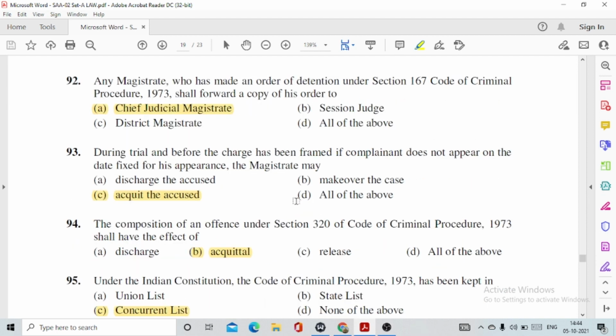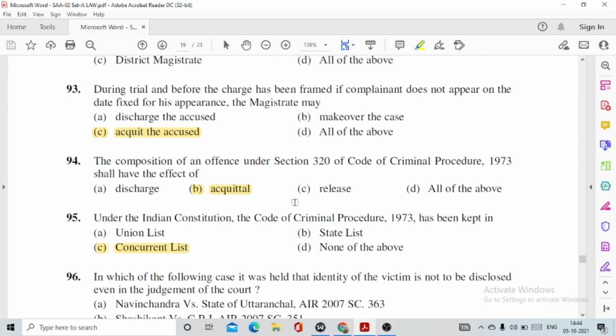Then question number 93, during trial and before the charge has been framed, if complainant doesn't appear on the date fixed for his appear, then the magistrate may option number C, acquit the accused. 94, the composition of an offence under section 320 of CRPC shall have the effect of acquittal because section 320 deals with compounding of offences.